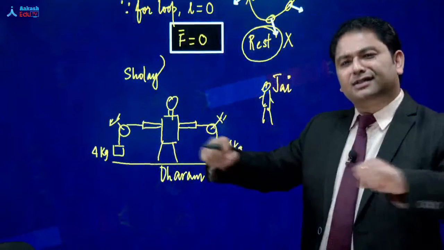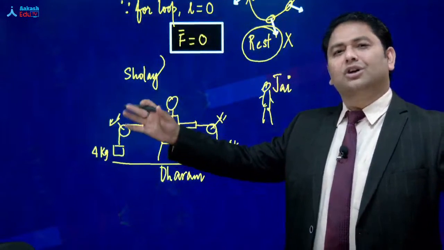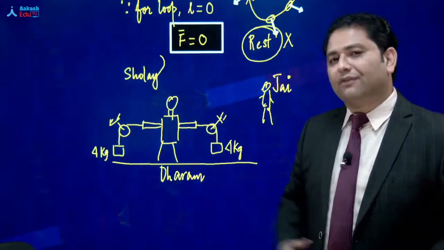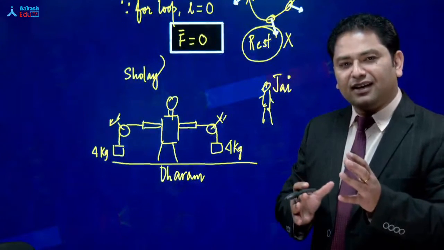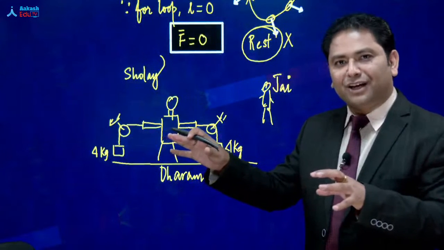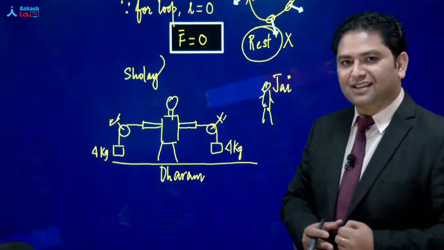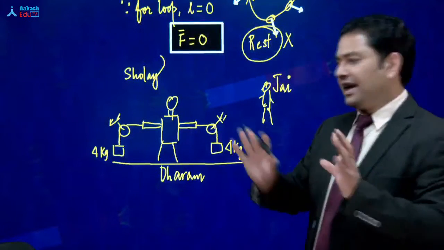He can say that 4 kg from this side, 4 kg from this side, so the net force is 0, so you should not feel any pain. That's an improper way of interpreting physics, because the effect of net force is not on the individual component. The impact of the net force is on the center of mass. So saying this, Jay should not stop helping Viru.